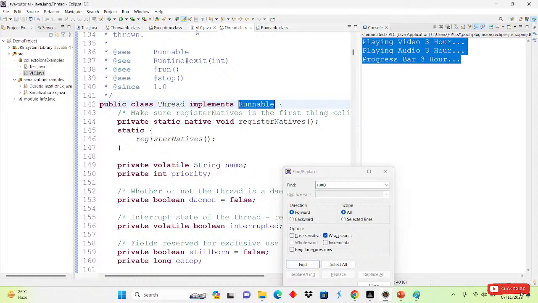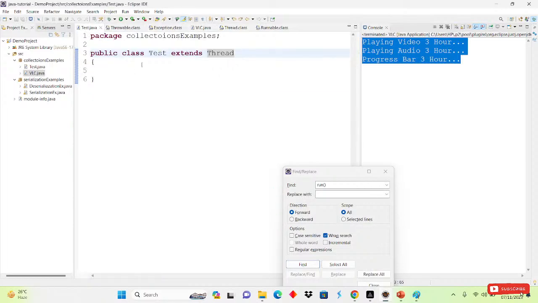Now if we want to create a thread, we have to come here and override the run method. How to override the run method? Simply we give the same name, public void run. If you write like that, it will be overridden. Inside this method we will write the task which we want to perform with the help of the thread.